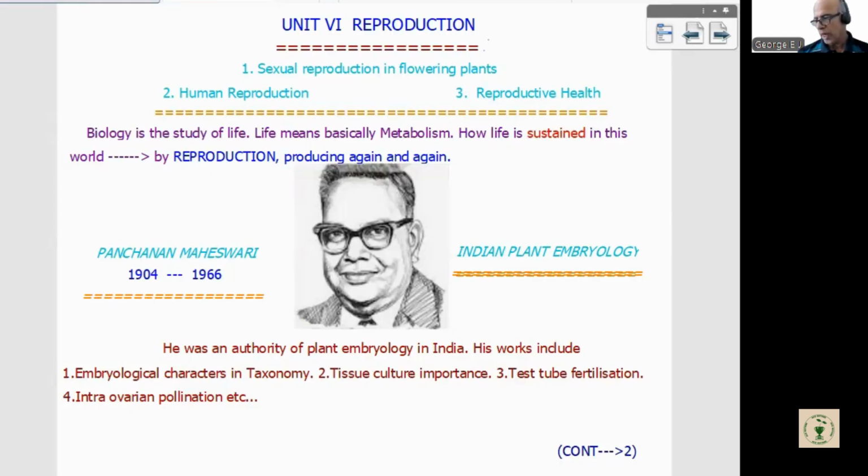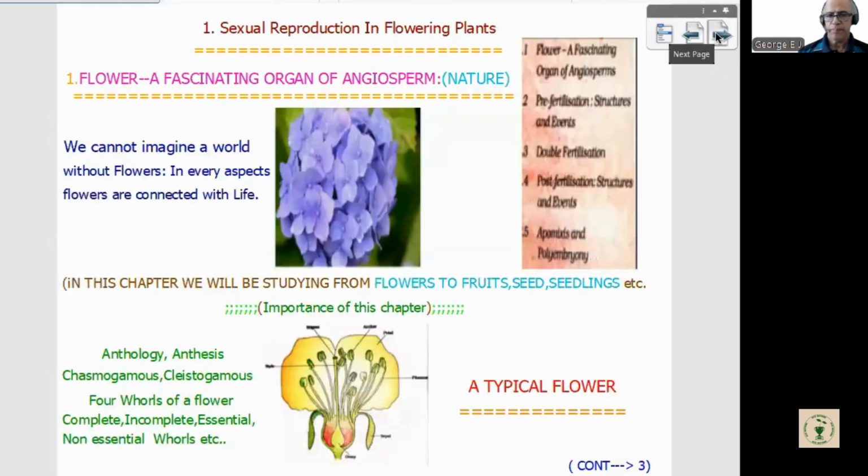Now we can enter into our topic. I think the first page is clear to all of you. We can proceed to the second page. This is how our chapter starts with NCERT, sexual reproduction in flowering plants. Flowers, a fascinating organ of angiosperms.